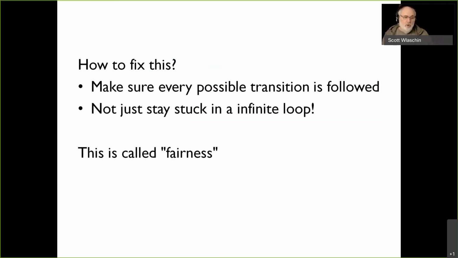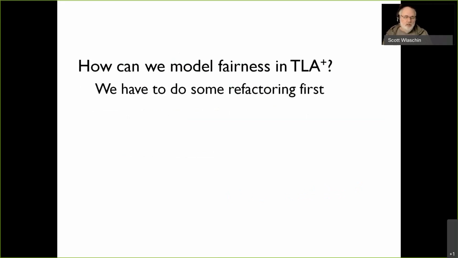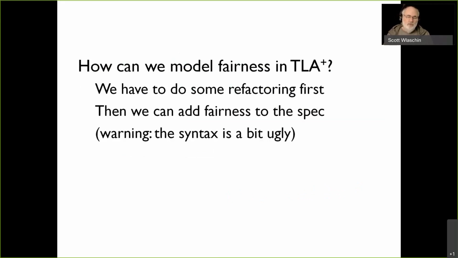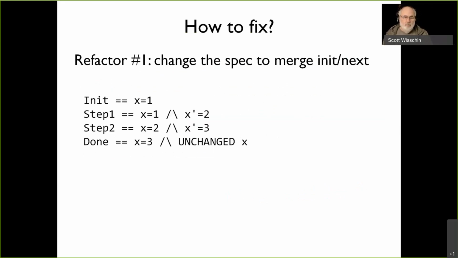So of course, TLA plus can model this. Let's see how TLA plus does model it. How do we model fairness in TLA plus? We have to do some code refactoring again, and then we can add the fairness. Unfortunately, the syntax for this gets a bit ugly, so just bear with me. The first thing we have to do is get rid of the initial and next transitions and merge them into a single specification which encompasses everything.